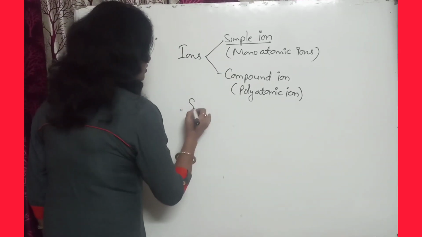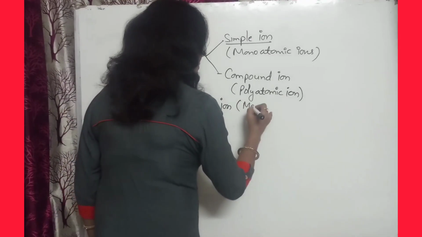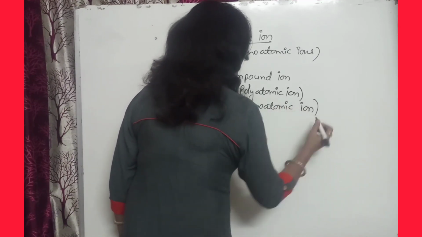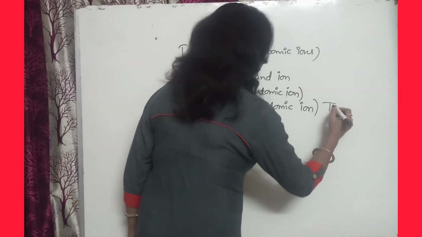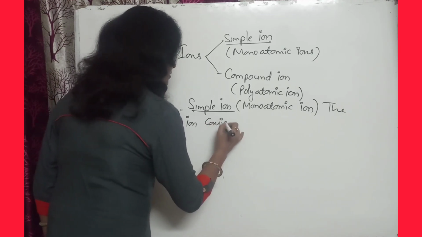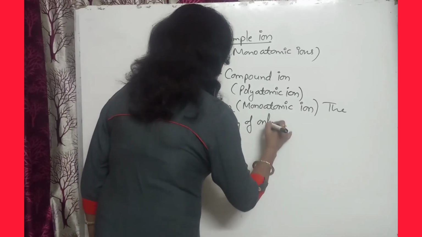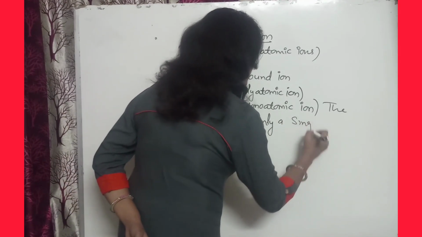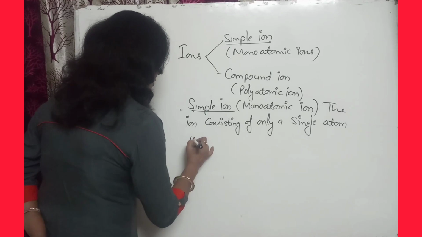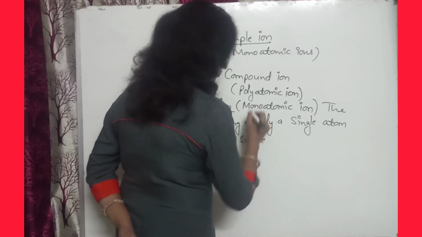Let us write the definition of simple ion. A simple ion is also known as a monoatomic ion. The ion consisting of only a single atom is called a simple or monoatomic ion.